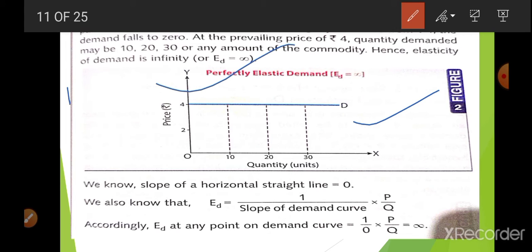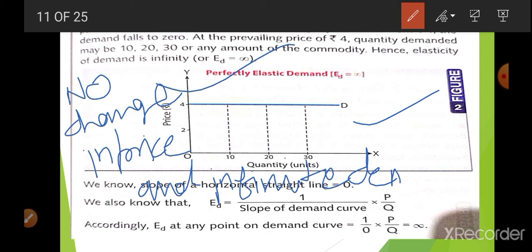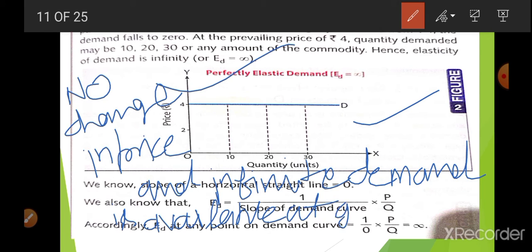You have to keep in mind: no change in price and infinite demand is available at given price. So this condition is known as a perfectly elastic demand curve.